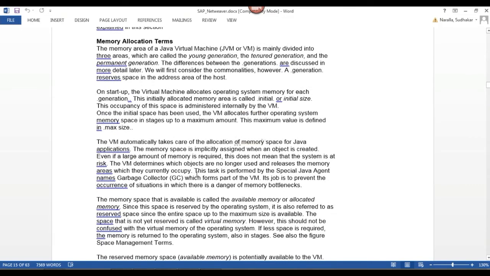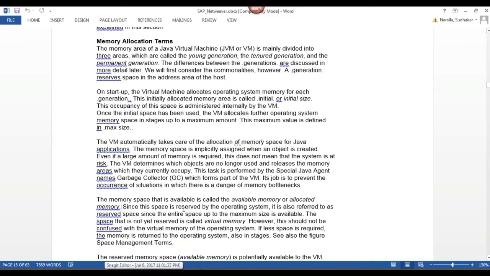Whenever memory is being allocated, what are the different areas? The memory space that is available is called available memory or allocated memory, meaning how much memory is available.